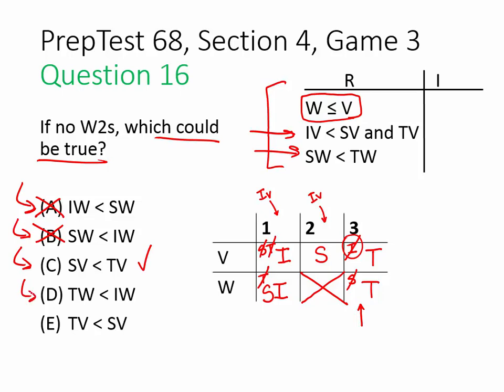TW less than IW? Nope, they have to be equal. And TV less than SV. Well, TV is stuck here in spot 3, so that can't be less than anything. So that reconfirms that C is the correct answer to question 16.